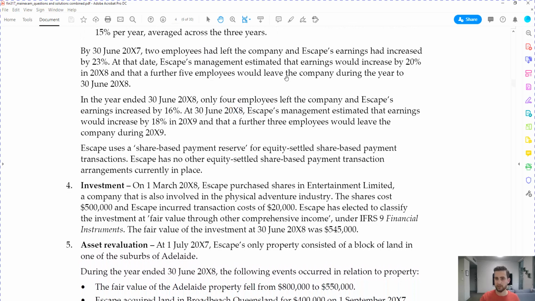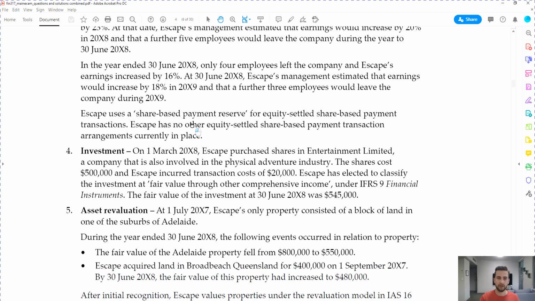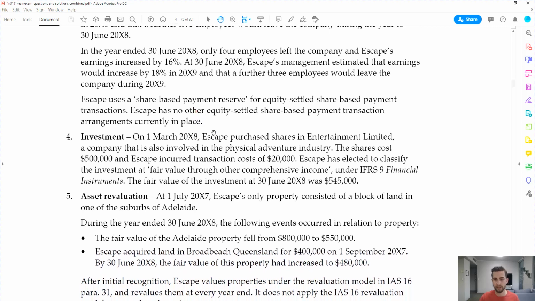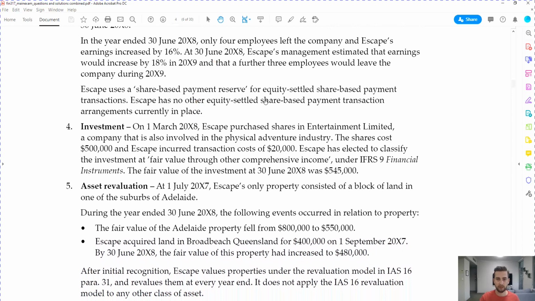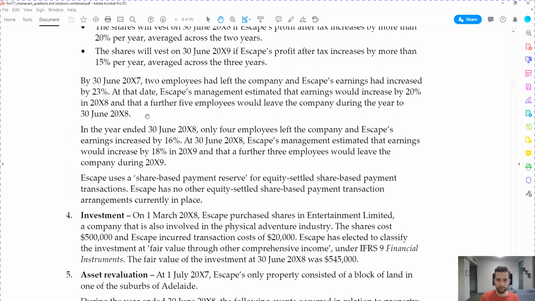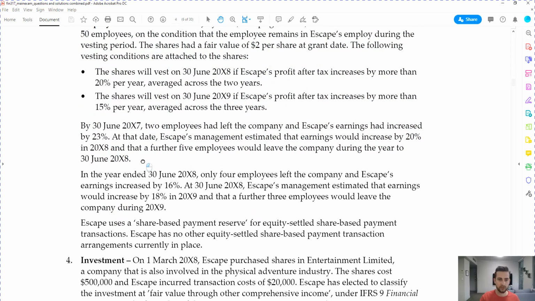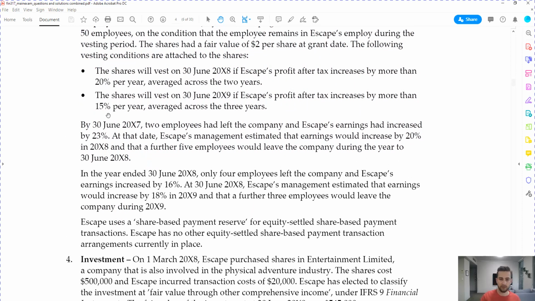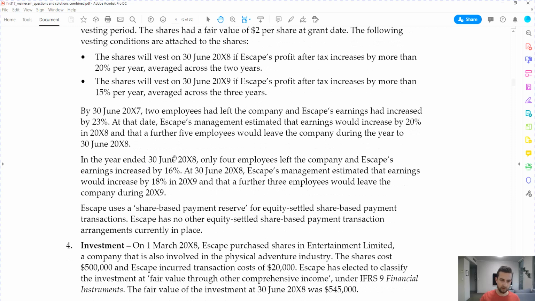At that date, Escape's management estimated that earnings would increase by 20% in June 2018 and that a further 5 employees would leave the company during the year to 30 June 2018. In the year ended 30 June 2018, only 4 employees left the company and Escape's earnings increased by 16%. At 30 June 2018, Escape's management estimated that earnings would increase by 18% in 2019 and that a further 3 employees would leave the company. Escape uses a share-based payment reserve for equity-settled share-based payment transactions. Escape has no other equity-settled share-based payment transactions.